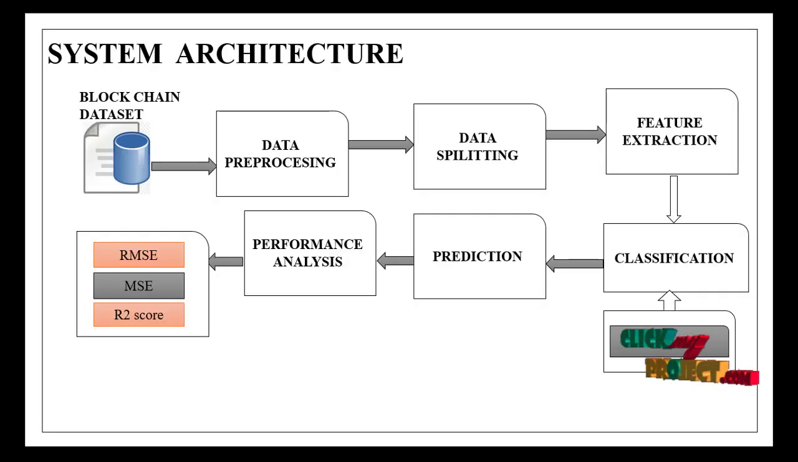And this is a system architecture. First one is the blockchain dataset. From the blockchain dataset, we want to pre-process the data and then split the data and extract the features, and classification is applied for the feature separation. Here we use the CCSANet, and then prediction is done for the testing data. Finally, calculate the performance analysis such as RMSE, MSE, and R2 score for the model.